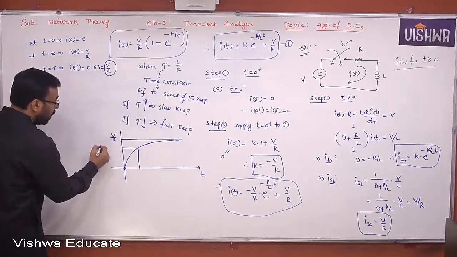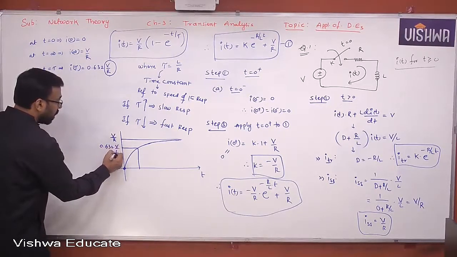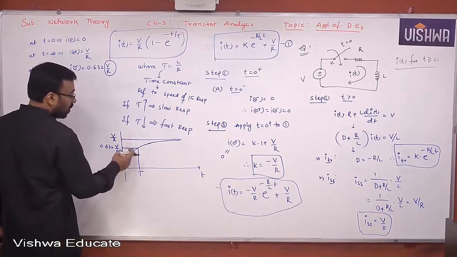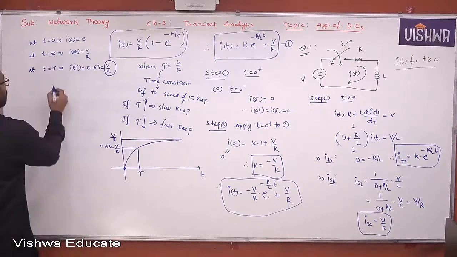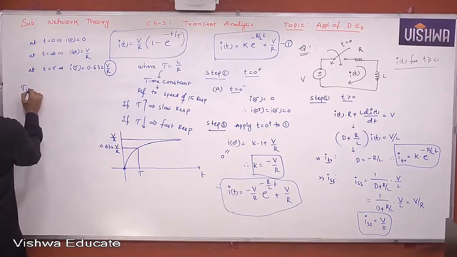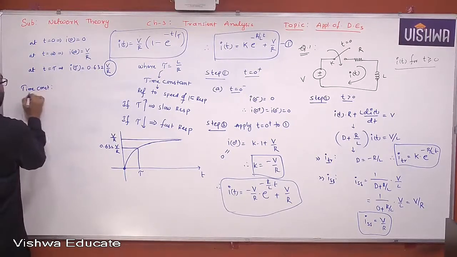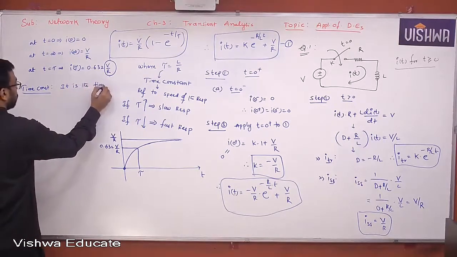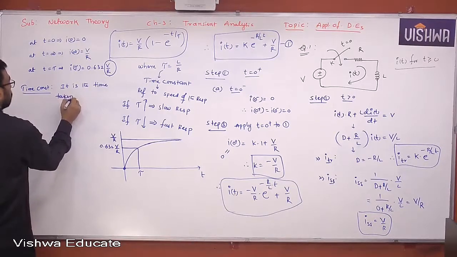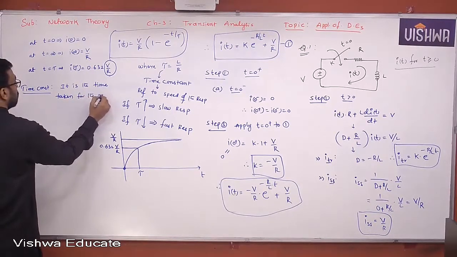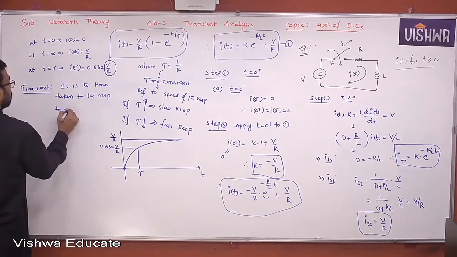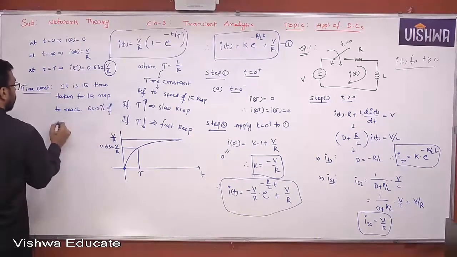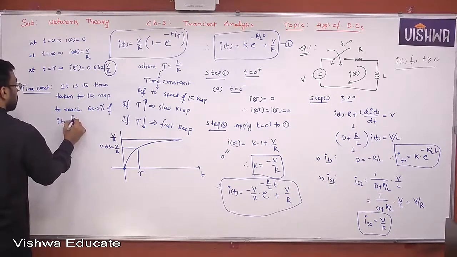Now 0.632 times of V by R. As time tends to tau, the response reaches 0.632. So therefore, the time constant can be defined, in this particular case, as the time taken for the response to reach 63.2% of its final value.